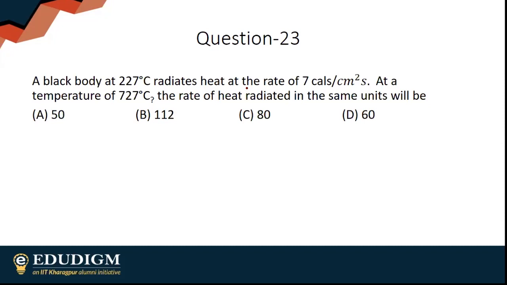So at 227 degrees Celsius, 7 calories per centimeter square second of heat is being radiated. What will be the heat radiated at 727 degrees Celsius?